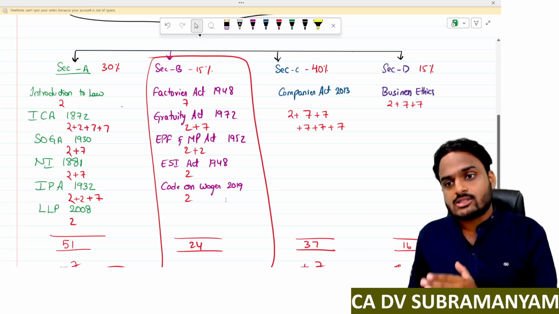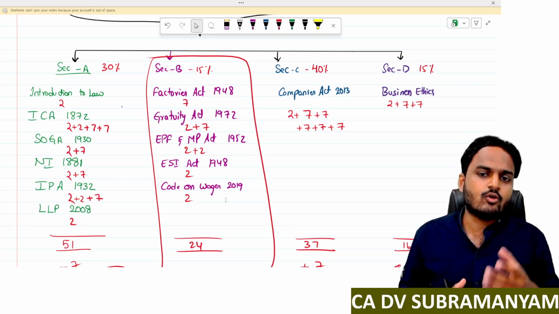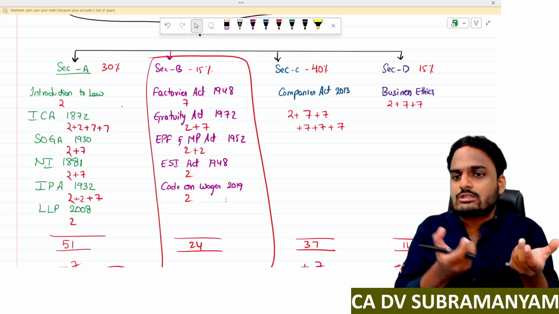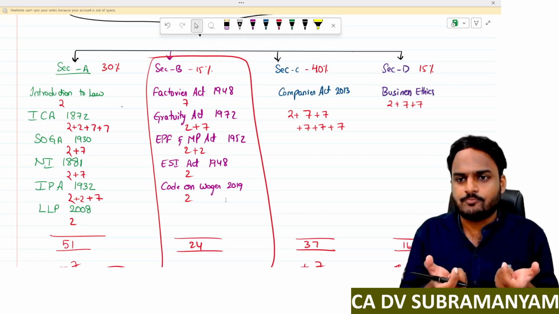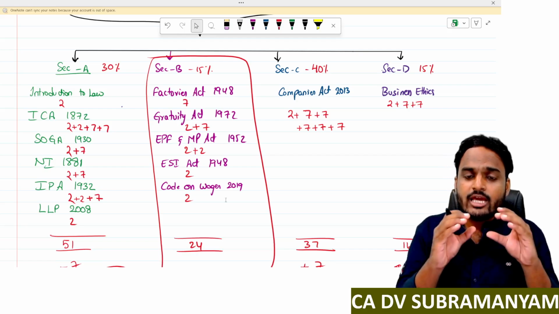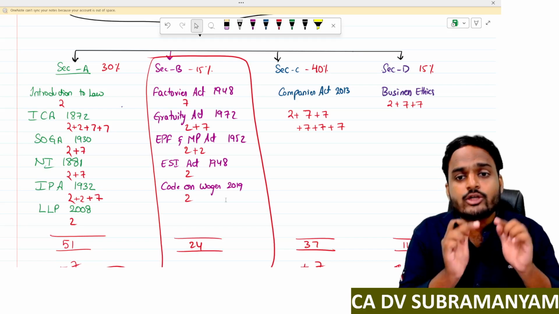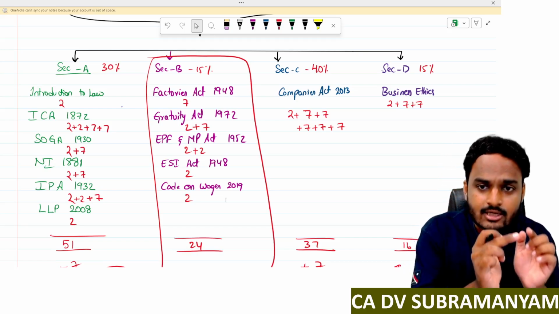Understood? Except the last question, the 8th question, where the combination is one question from section A and another question from section C. That is possible. But in all the remaining questions, if you observe carefully, you will find 2 sub questions belonging to a particular section only.